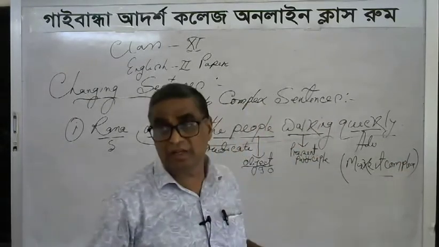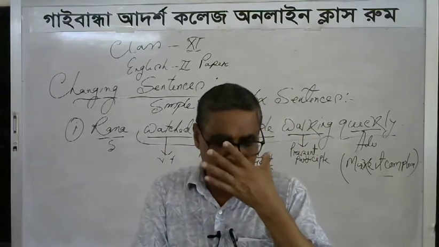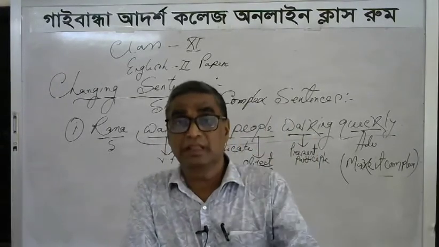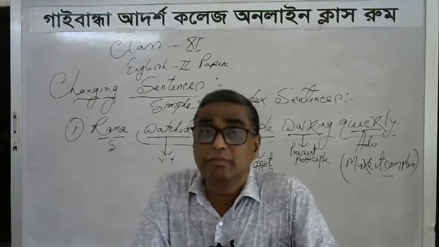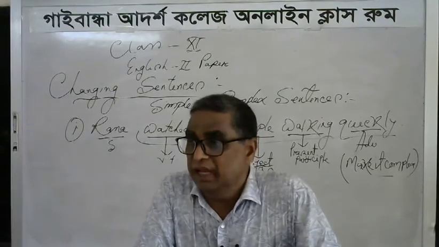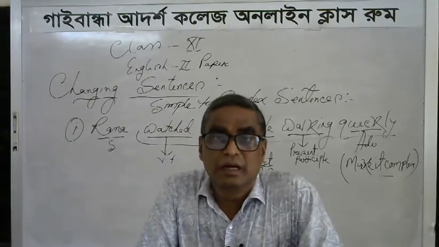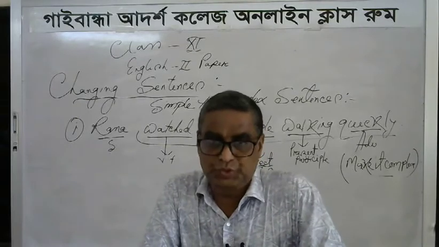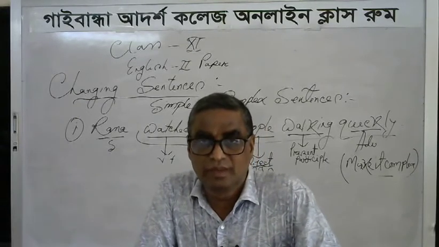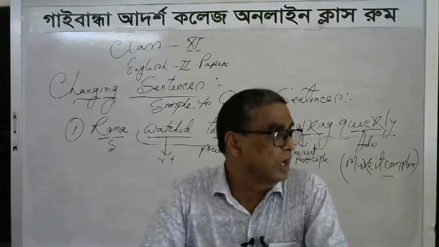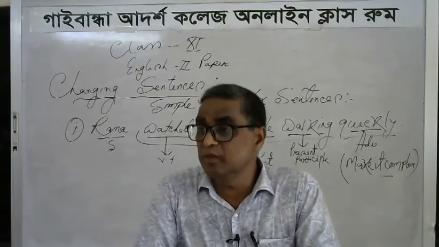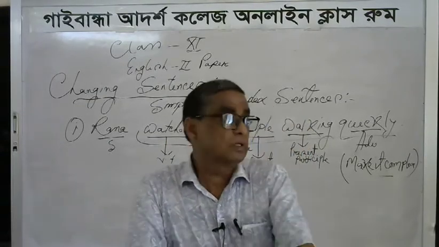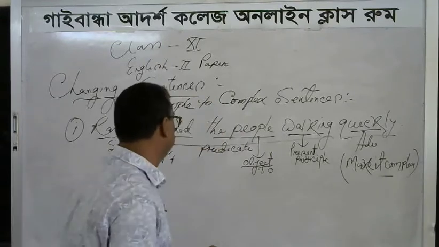What is called a complex sentence? In a complex sentence, there must be a main clause and at least one subordinate clause. So, we have to make a subordinate clause for our complex sentence.